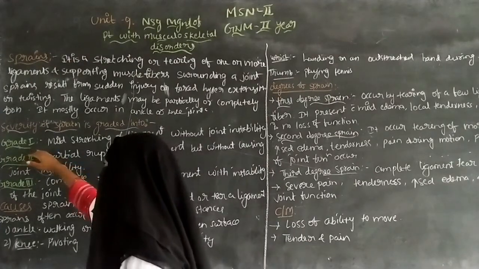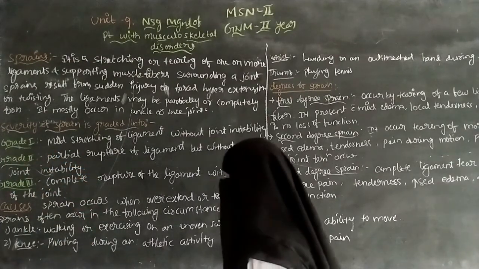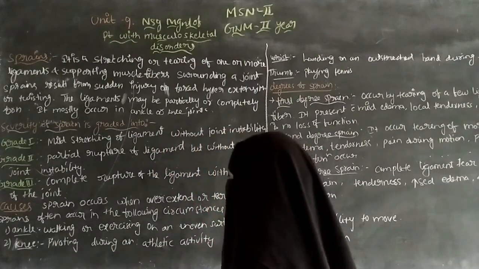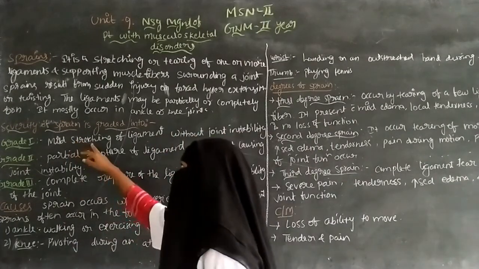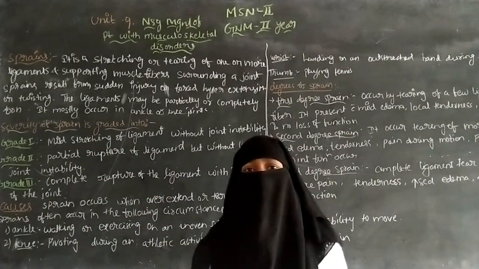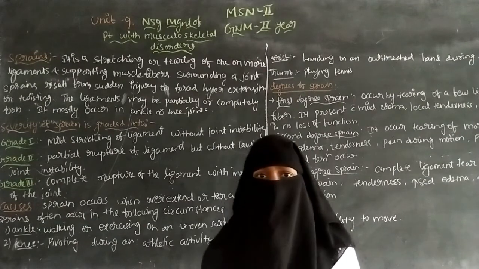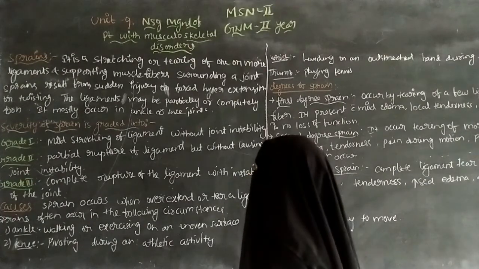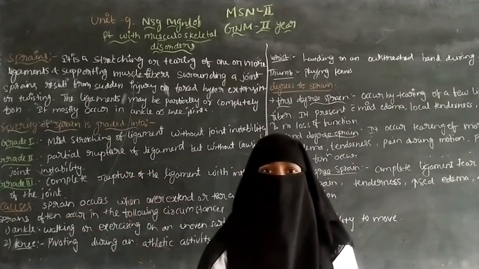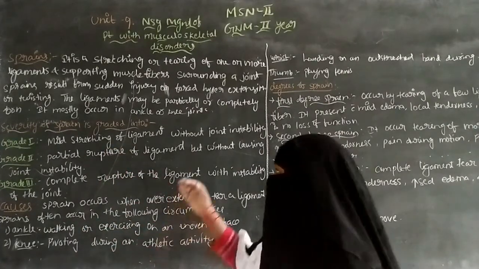In grade 1, there is a mild stretching of the ligament without joint instability. Only mild stretching occurs in the ligaments.